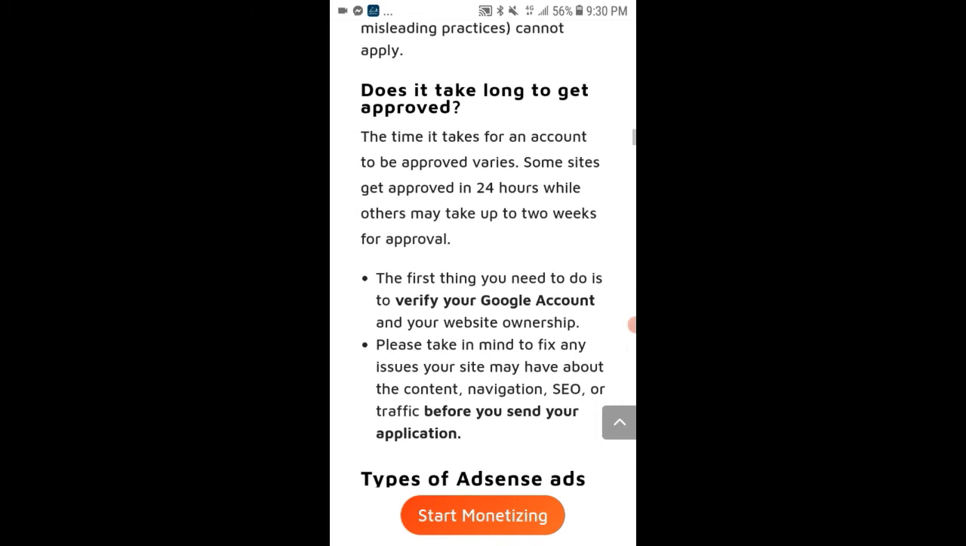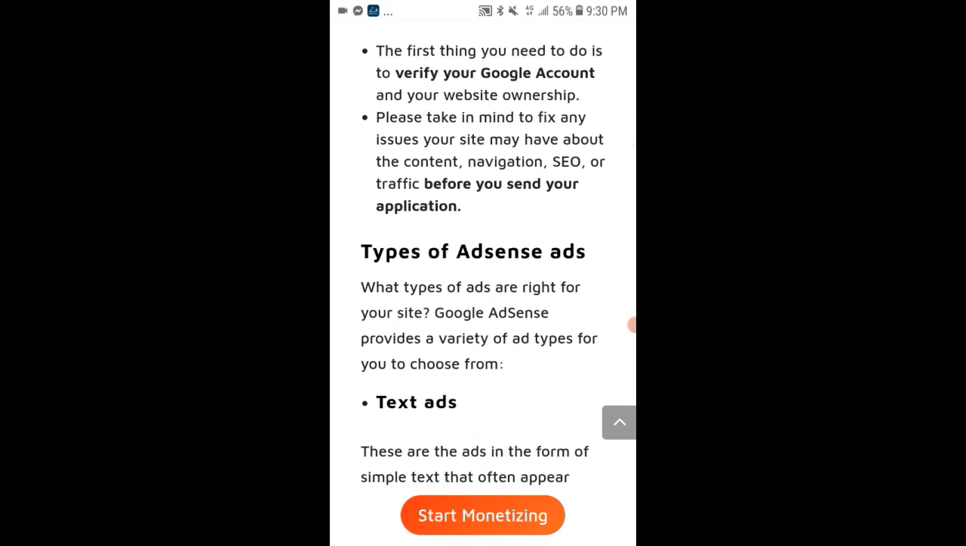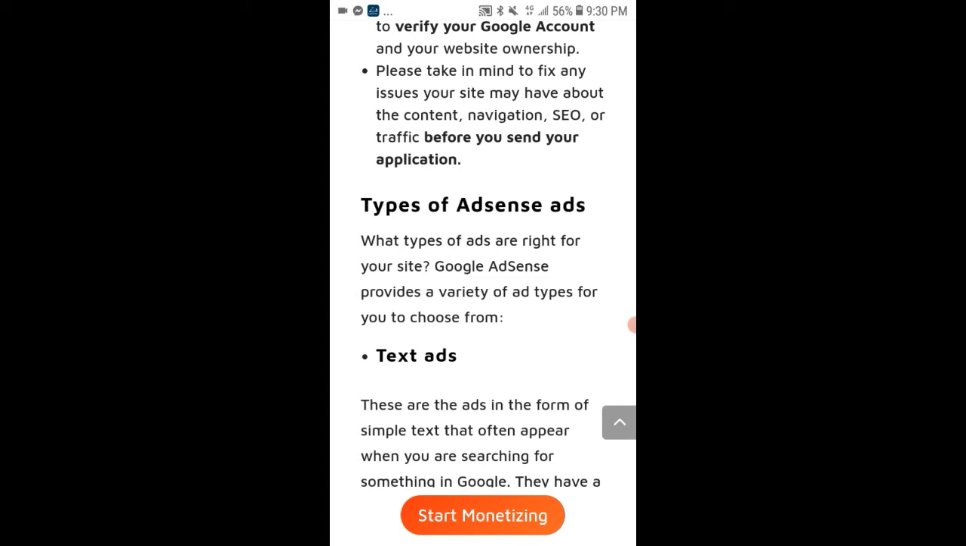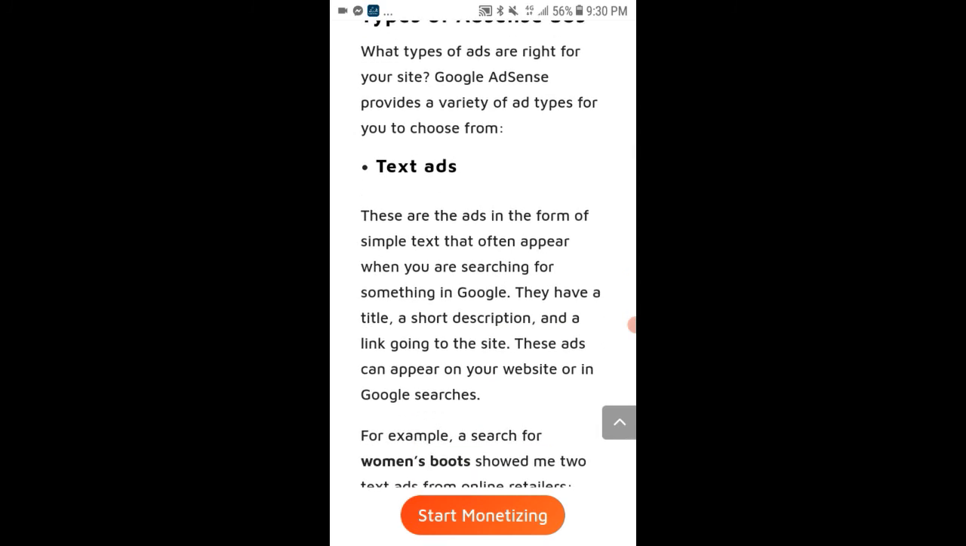Types of AdSense ads. What types of AdSense ads are right for your site? Google AdSense provides a great variety of ad types for you to choose from. Text ads. These are ads in the form of simple text that often appear when you are searching for something in Google. They have a title, a short description, and a link to the site. These ads can appear on your website or in Google searches. For example, searching for women's boots showed me two text ads for online retailers.